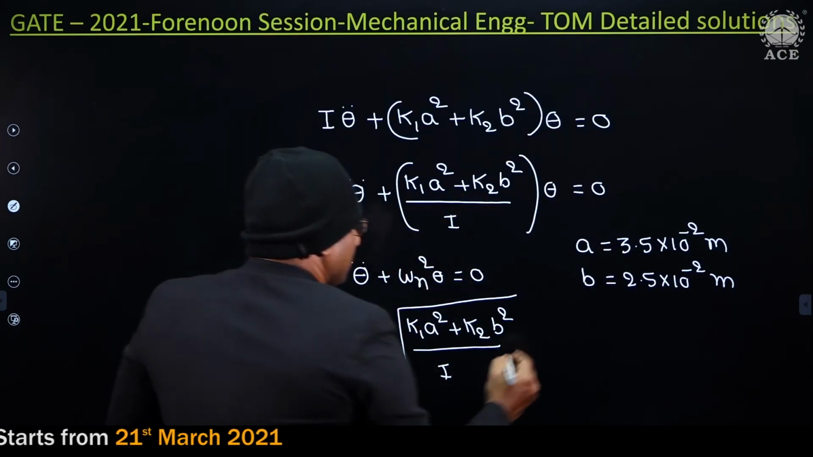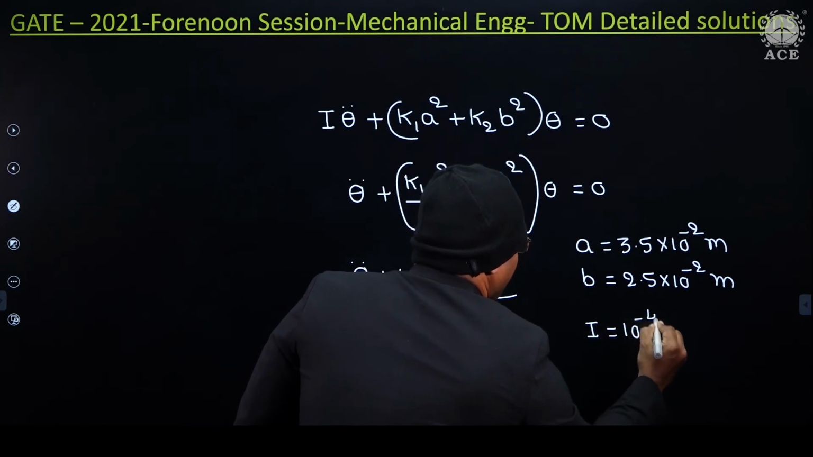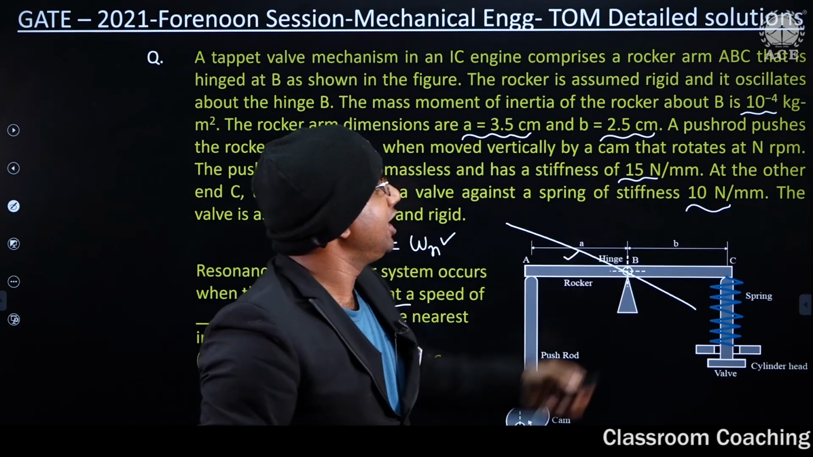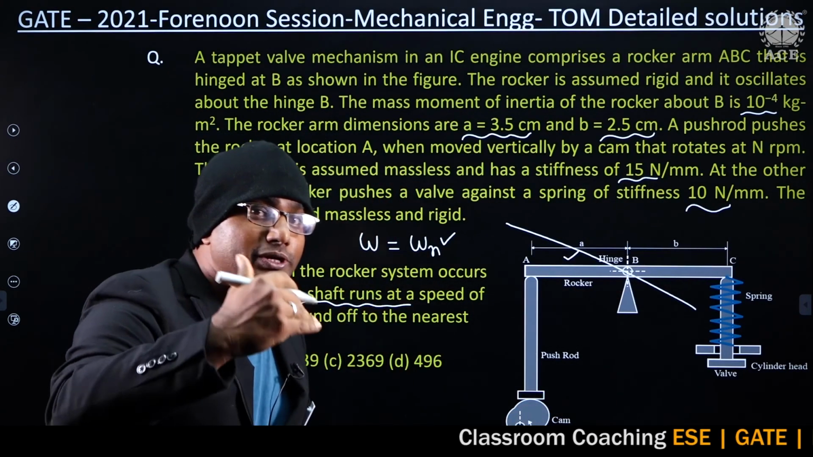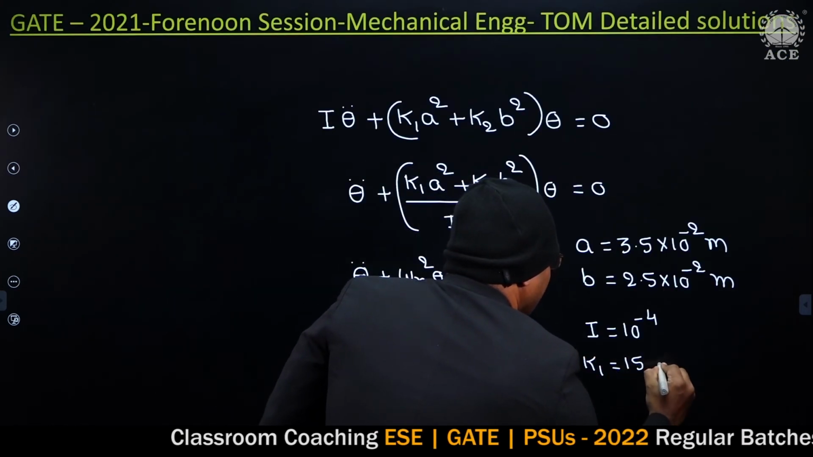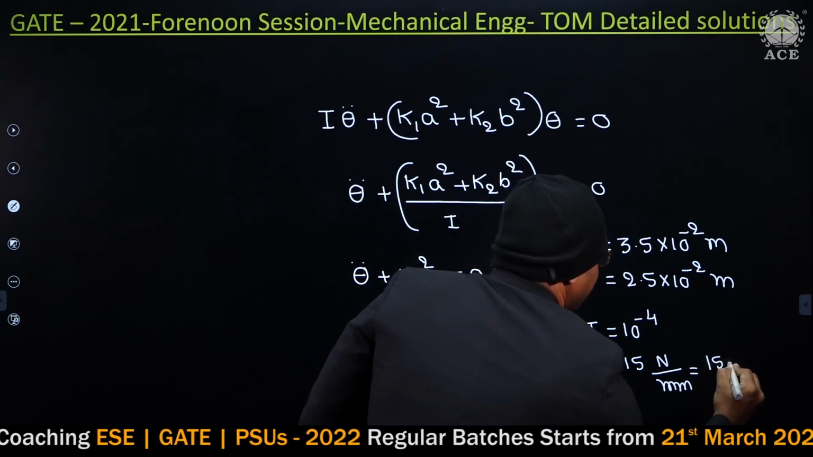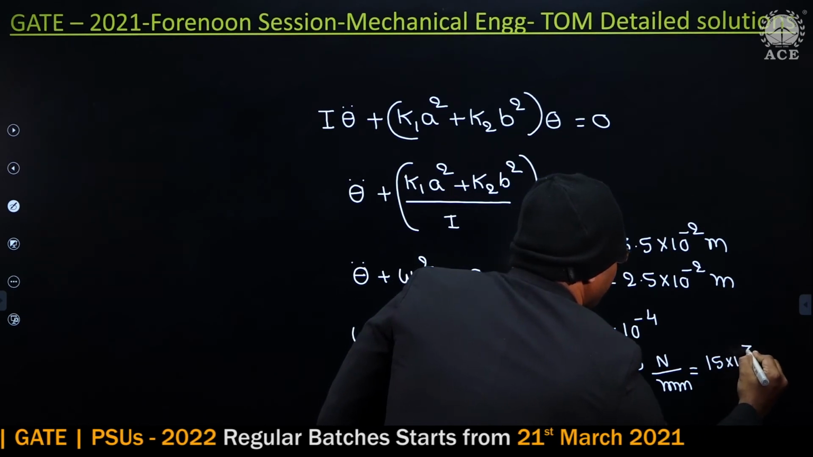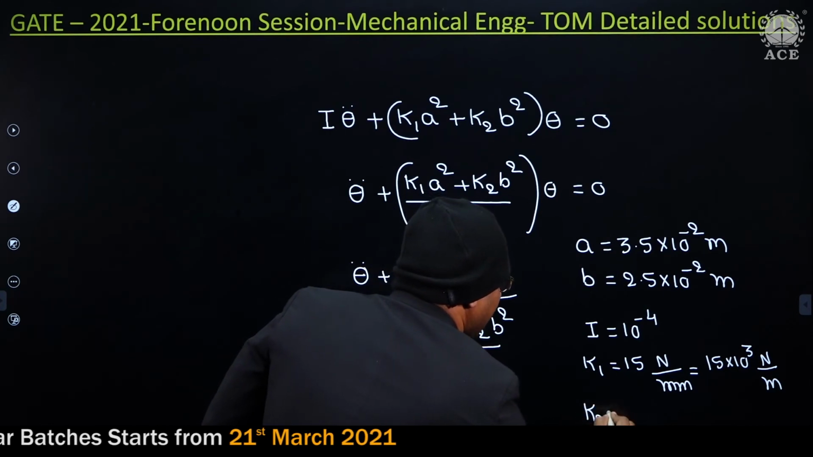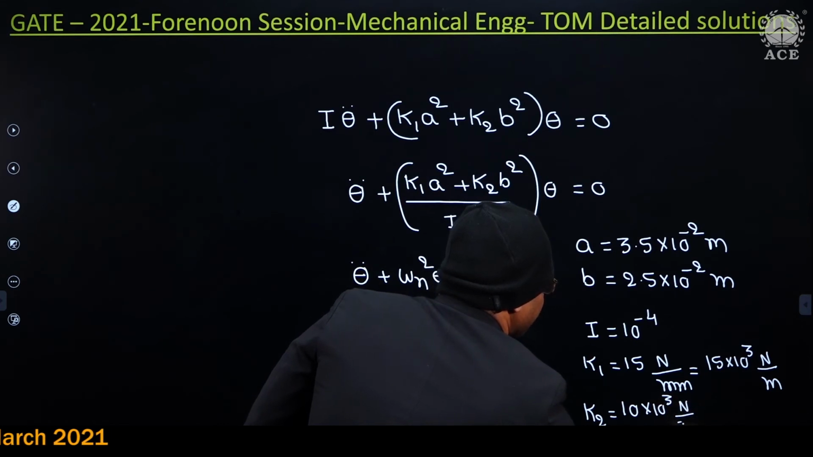So I equal to how much is given? 10 power minus 4, and K1, observe carefully guys. K1 is 15 Newton per mm. I want how much? Newton per meter I want. So I can say K1, 15 Newton per mm, means how much guys? 15 into 10 cube Newton per meter. That's it. K2 equal to how much guys? 10 into 10 cube Newton per meter.